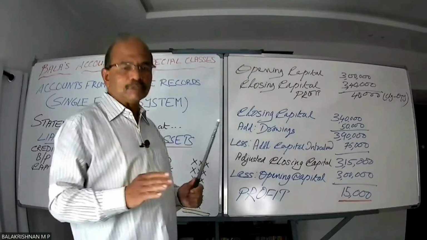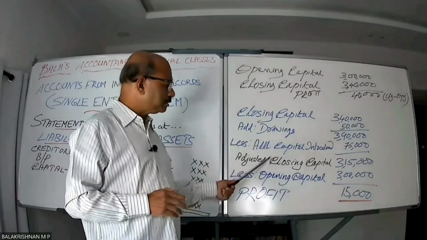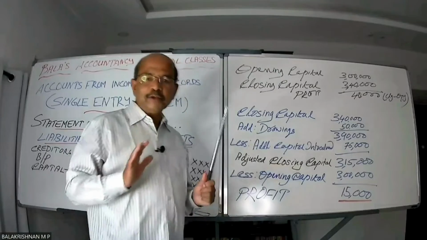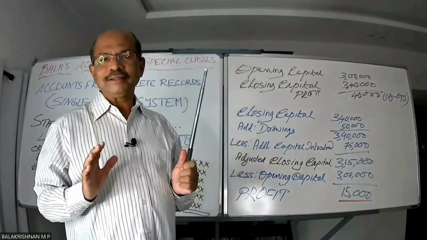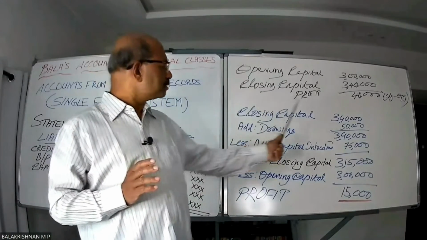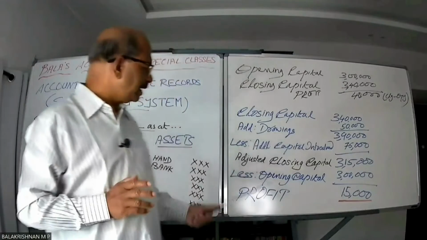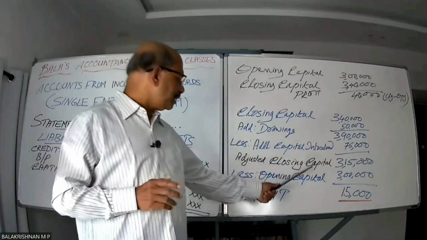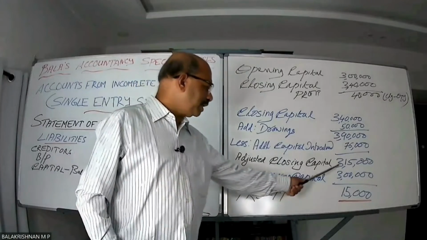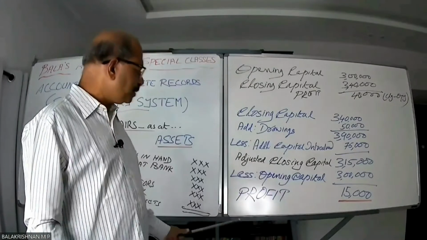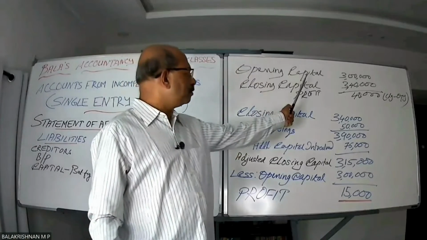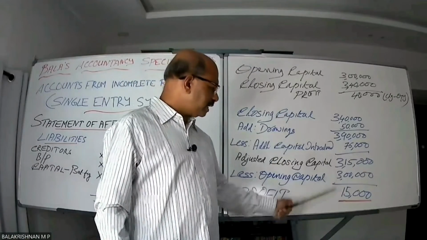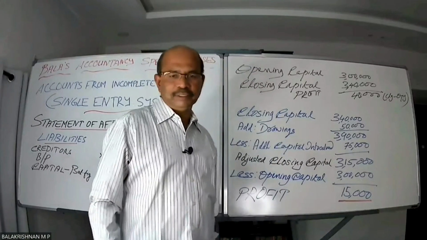And the reverse logic applies for capital introduced, 75,000. Had he not introduced the 75,000, he would not have had this much closing capital. Hence it is deducted. And I'm getting my adjusted closing capital of 3,15,000. From that, as usual, I am reducing my opening capital of 3 lakhs. My profit has become 15,000.